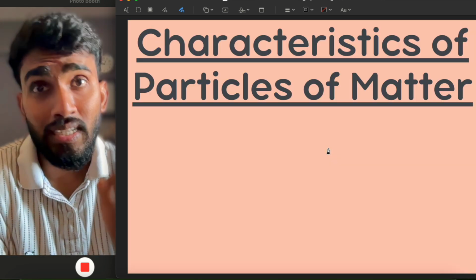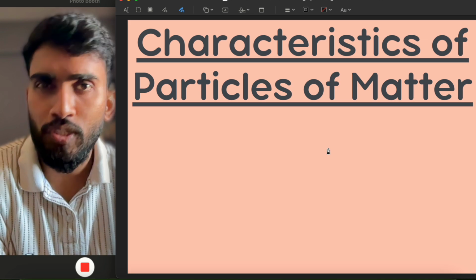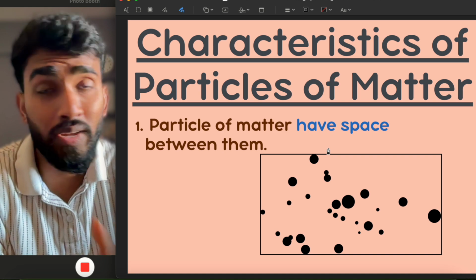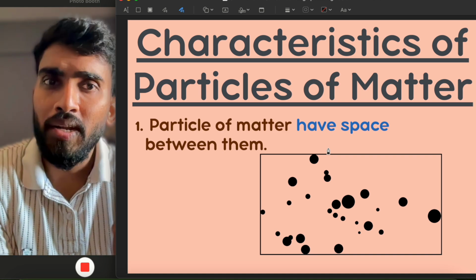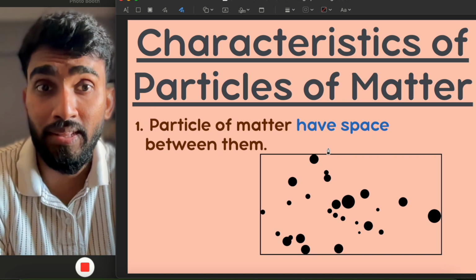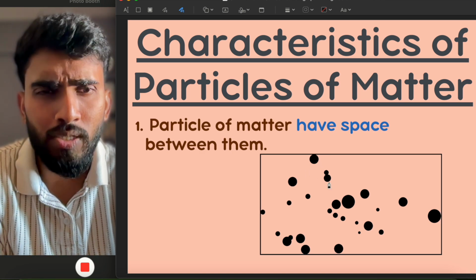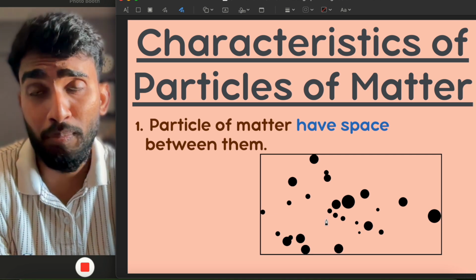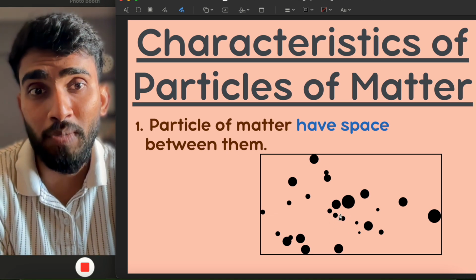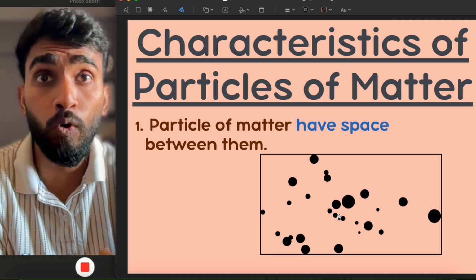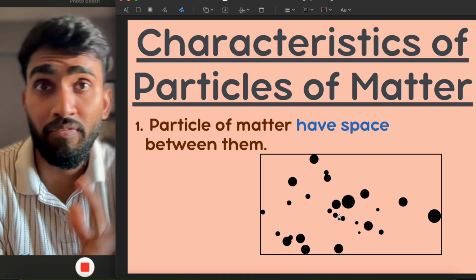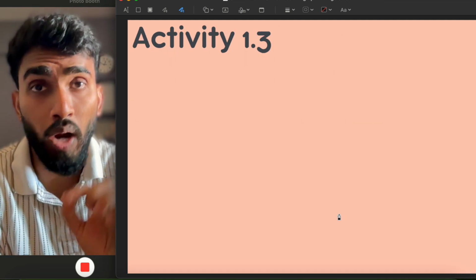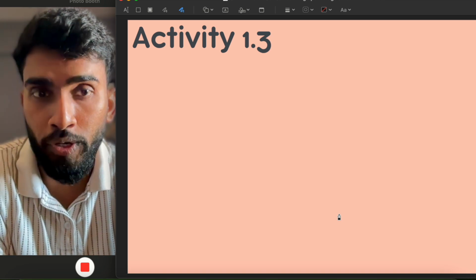Now let us understand the characteristics of particles of matter. Through the activities which we saw till now, we have already concluded that particles of matter have space between them. So let us say these are small particles of any matter. They have some amount of space between them. The particles have space between them. This space can be more or less depending on different types of matter. What are the other characteristics to understand? Let us see activity 1.3.